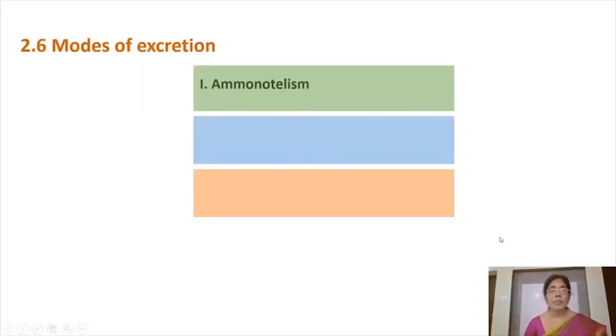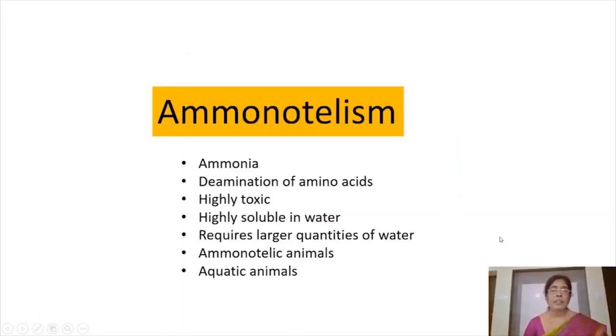These are the three main modes of excretion, ammonotelism, ureotelism and uricotelism. And the first mode is ammonotelism. Now I'll discuss the important points in ammonotelism. Ammonia is the chief nitrogenous waste material eliminated in ammonotelism. And ammonia is formed by the deamination of amino acids in the liver of vertebrates.